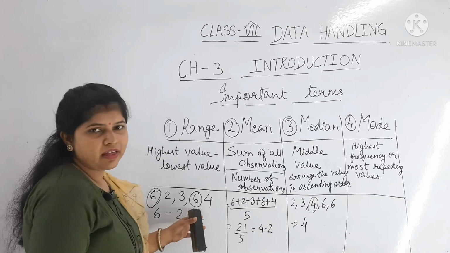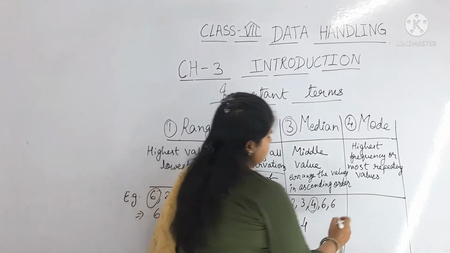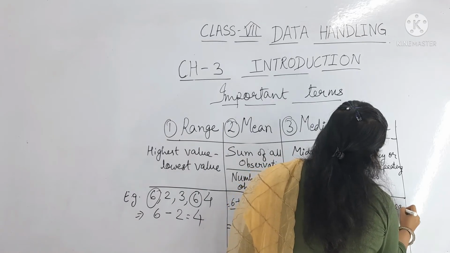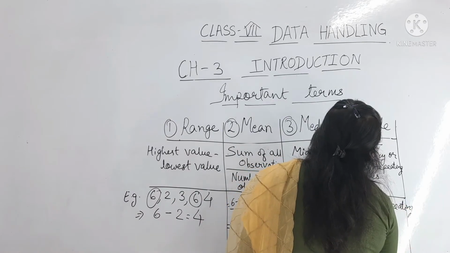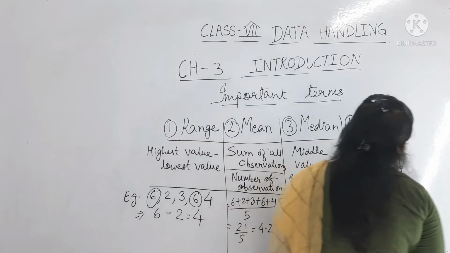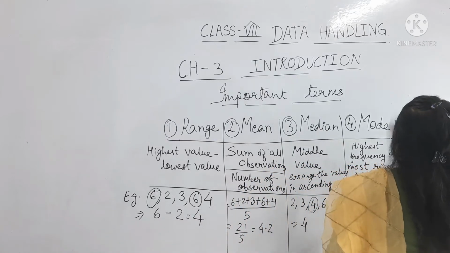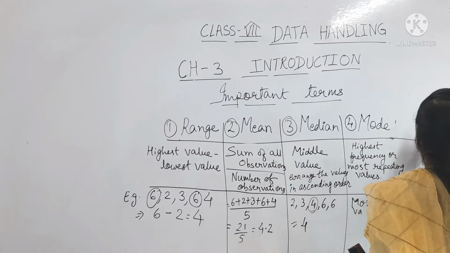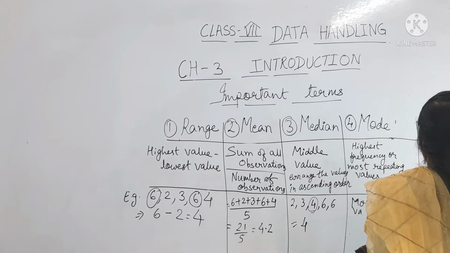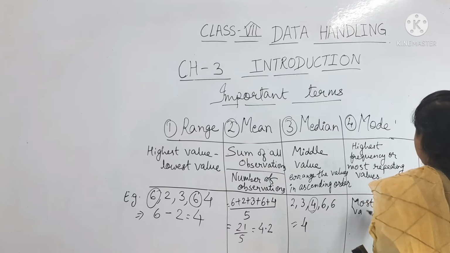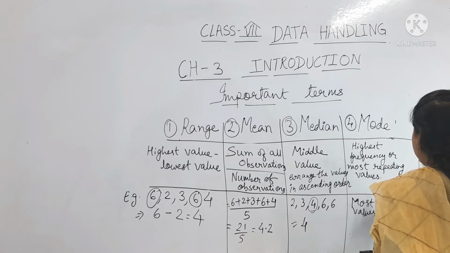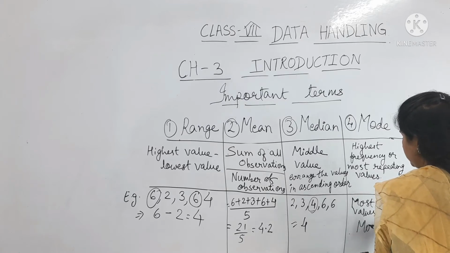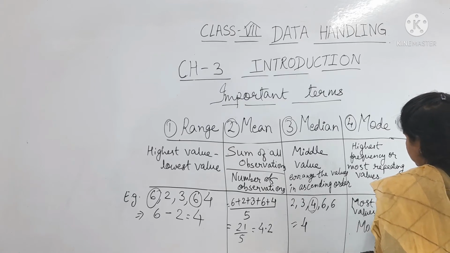So the most repeating value is 6. So mode is equal to 6.